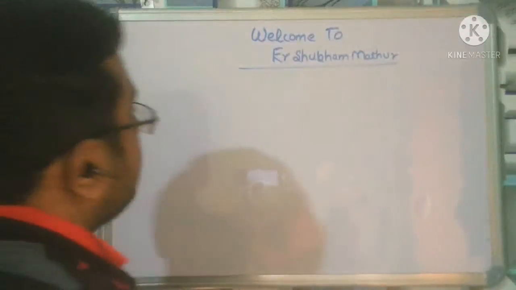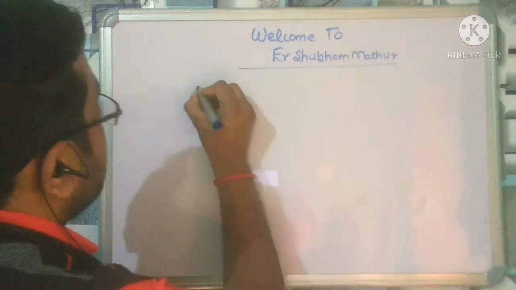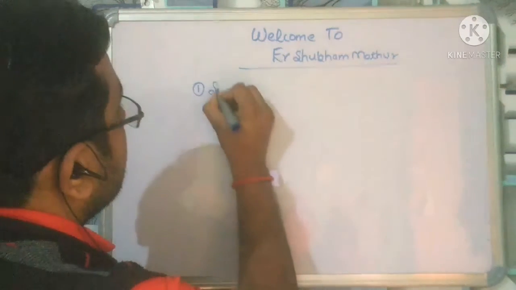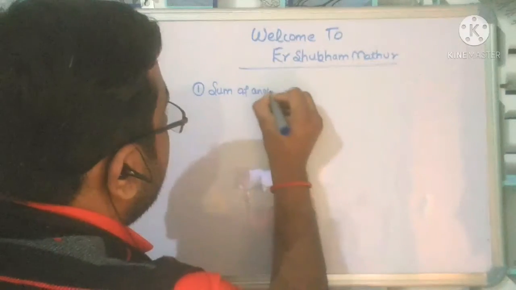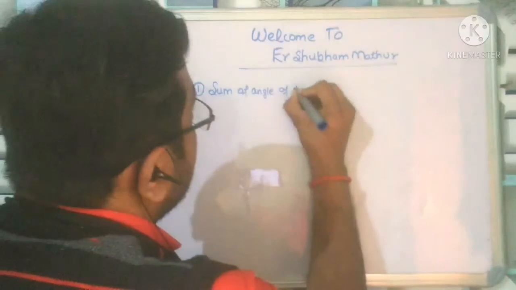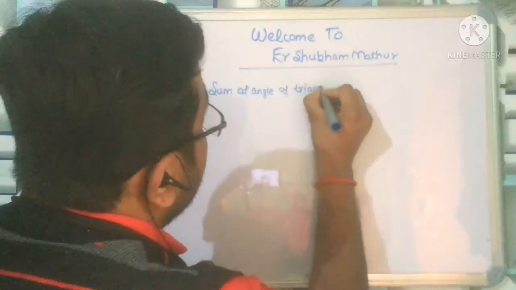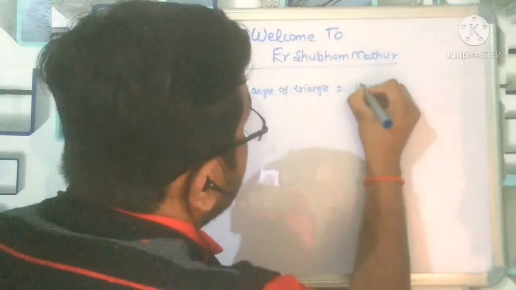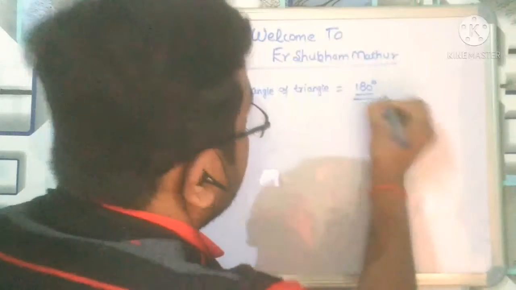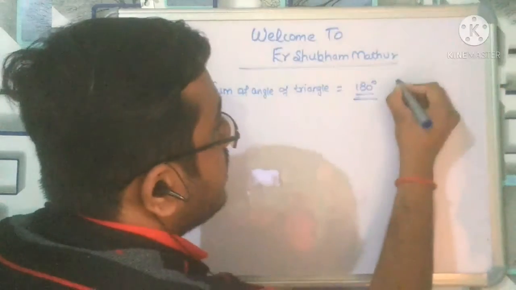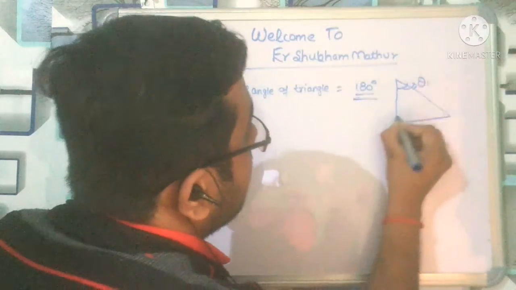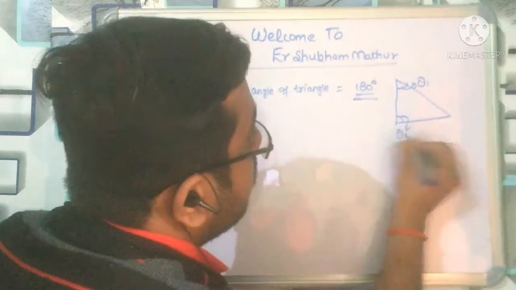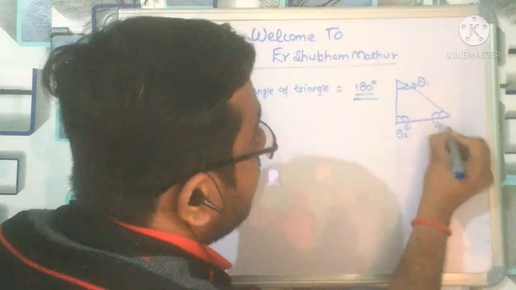First of all, the concept is: the sum of the angles of a triangle is 180 degrees. Let us suppose this is a triangle. This angle is theta 1, this is theta 2, this is theta 3.